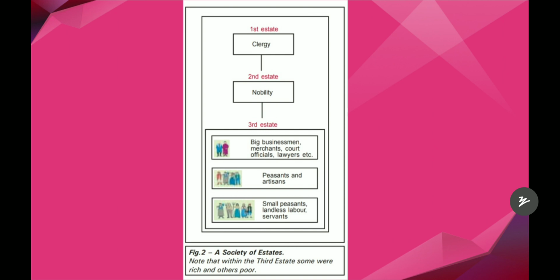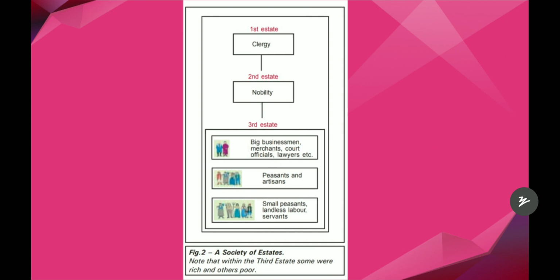So all this burden, the interest payments and all the taxes, was laid on whom? Only the third estate people. Within the third estate, some people were rich and some were poor. As you can see, the third estate has big businessmen, merchants, court officials, lawyers. These are rich people. And we also have peasants and artisans, small peasants, landless labor, servants. These are poor. So the third estate contained both rich and poor people. But the first estate and second estate contained only royal people and church members who are rich. So the first and second estates had no need to pay taxes. Only the third estate had to pay taxes.